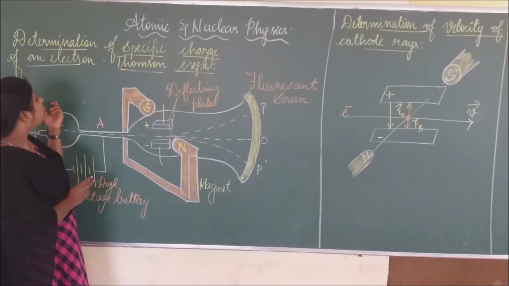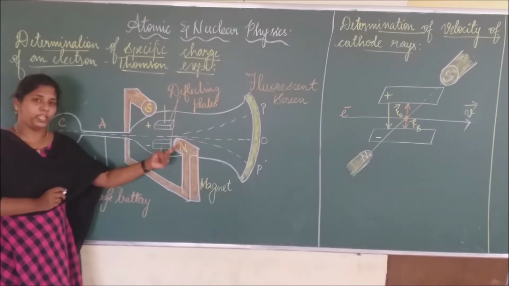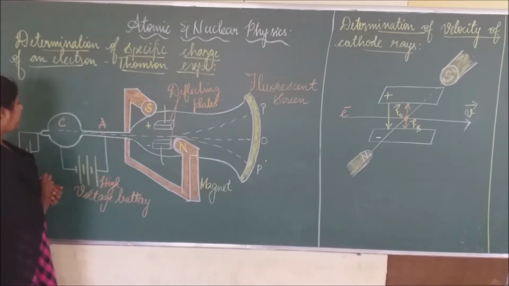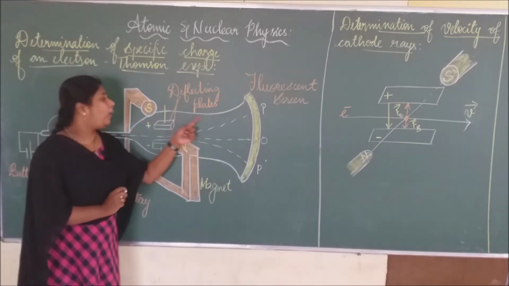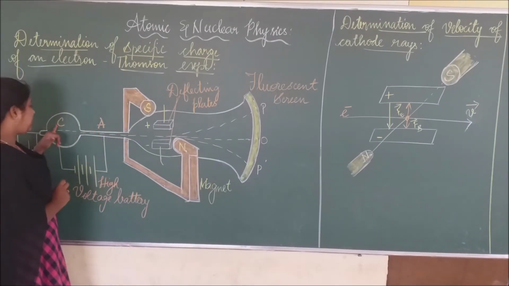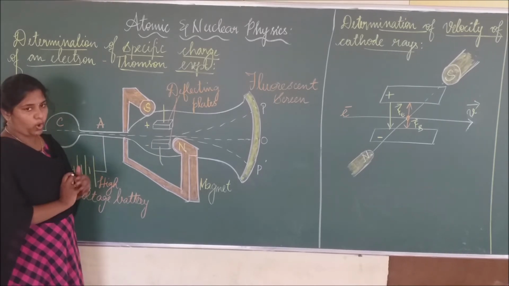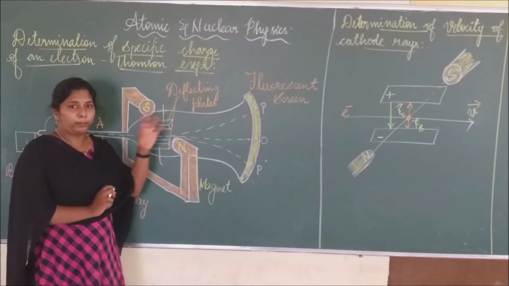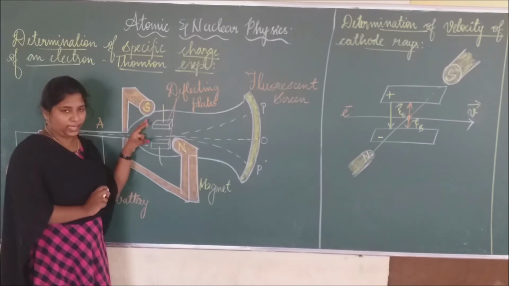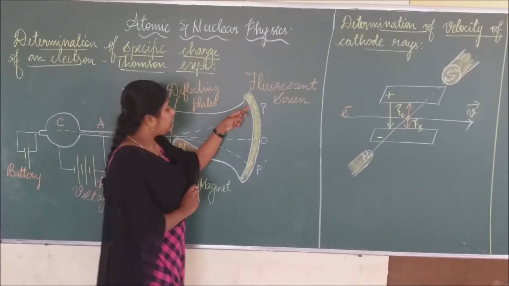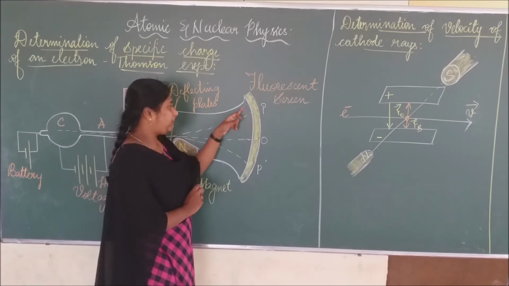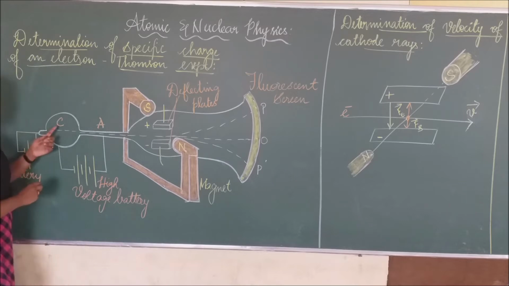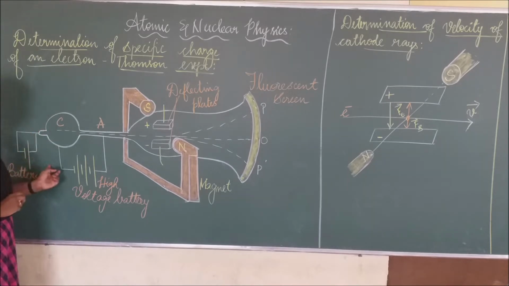Now we will see the experimental arrangement of Thomson's experiment. This is a highly evacuated discharge tube. C is the cathode and A is the anode. The positive and negative plates are the deflecting plates, which means two parallel metallic plates. This is the fluorescent screen, which can be coated with zinc sulfide. And here the cathode is connected to the battery.